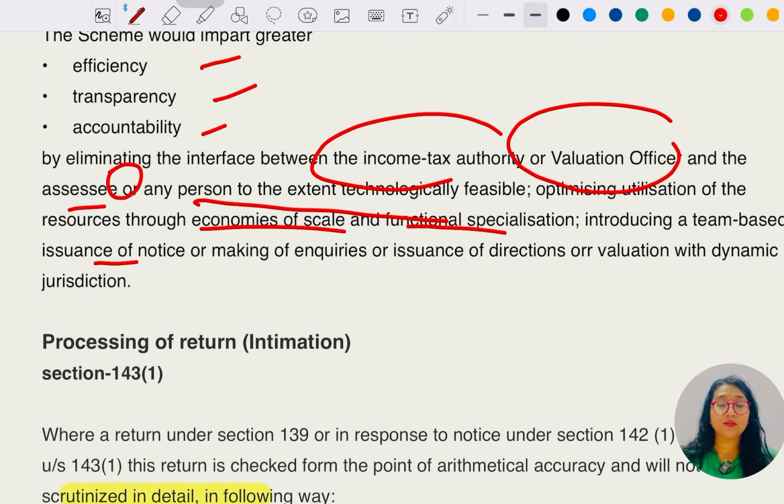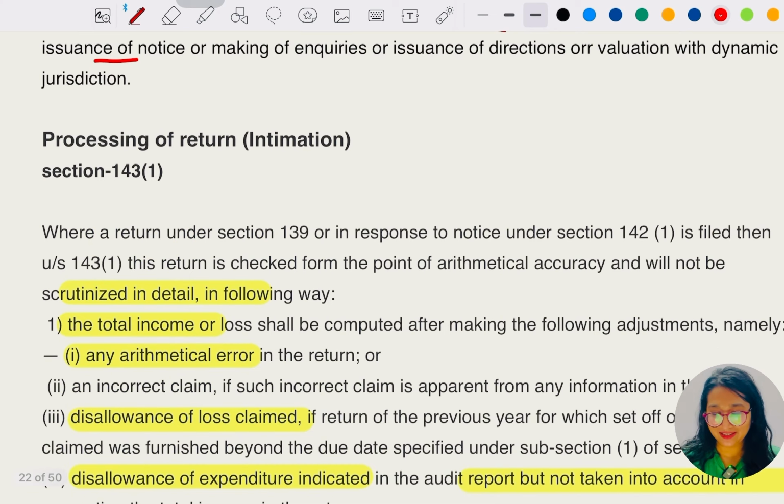Which means, as the faceless section says, there would be no interface with the income tax authority. The assessee can interact with the assessing officer without knowing who the person is, which is going to reduce corruption and black money circulation.